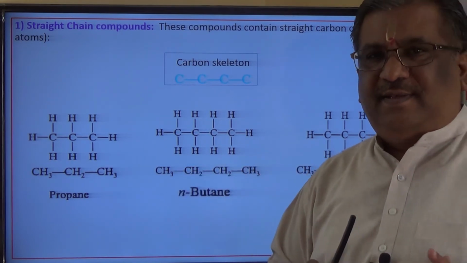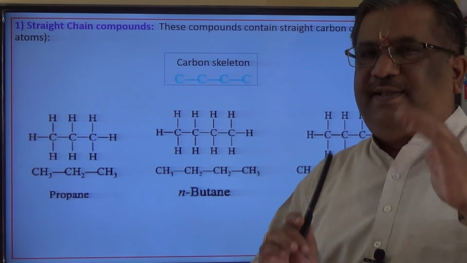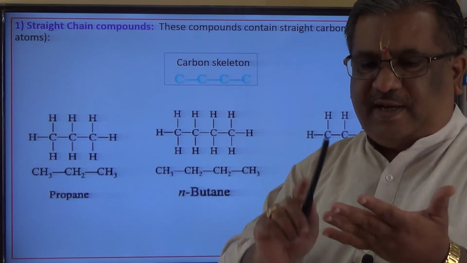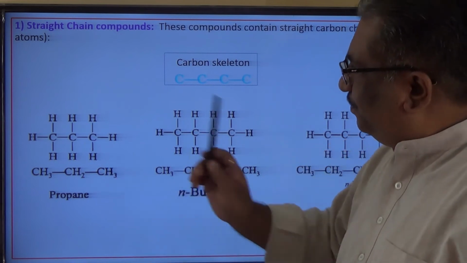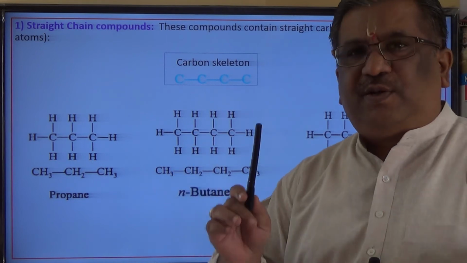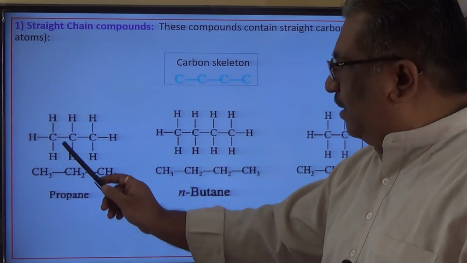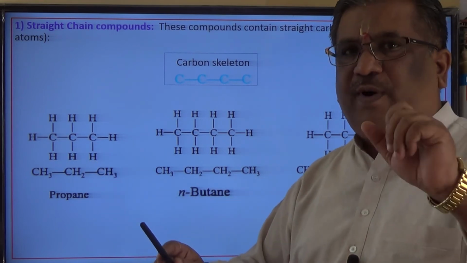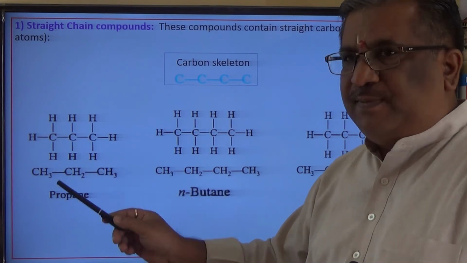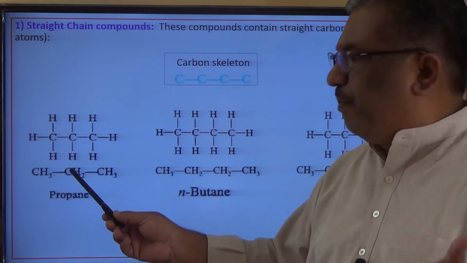How to read this? Important. Let us put a little effort to understand how to read these compounds. See here, this is purely a hydrocarbon containing carbon and hydrogen only. Next, count where the parent chain is. The longest possible chain is called a parent chain. This is the parent chain. Now count the number of carbon atoms: 1, 2, 3. And therefore the root word, meth, eth, prop. Prop is the root word. All single bonds between the carbon atoms, ane: propane. So the name of this compound is propane.